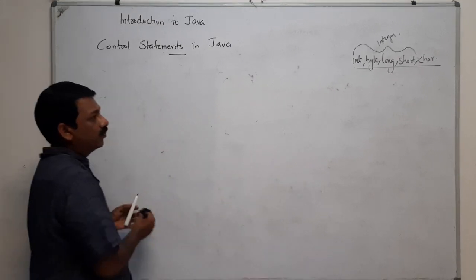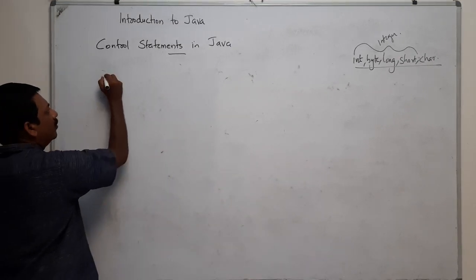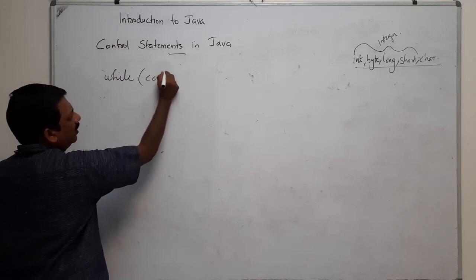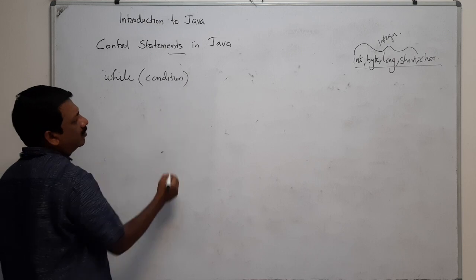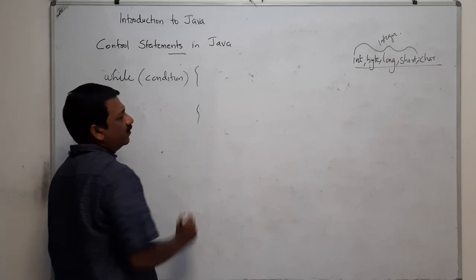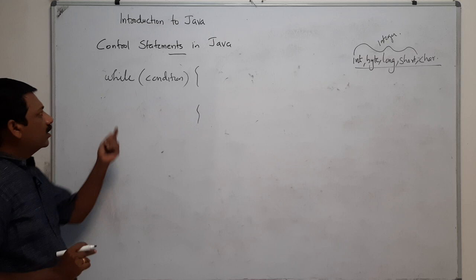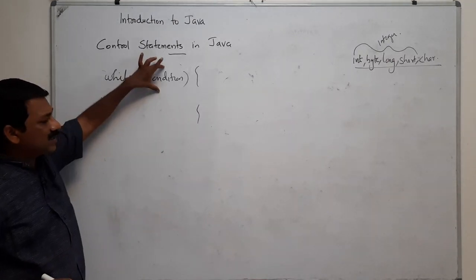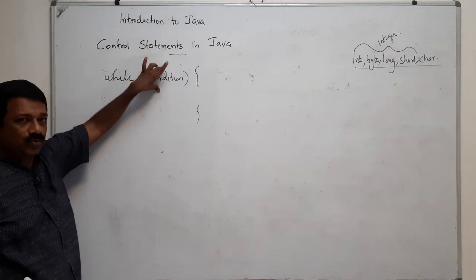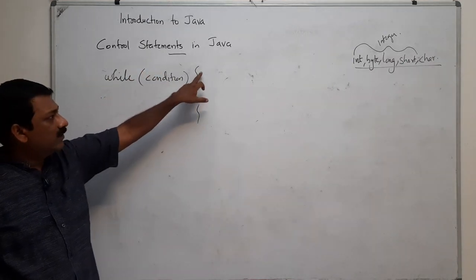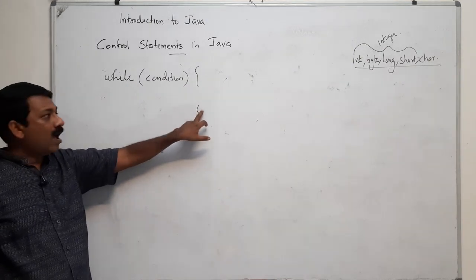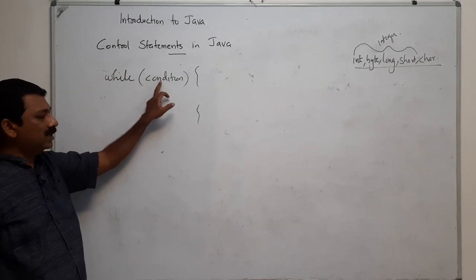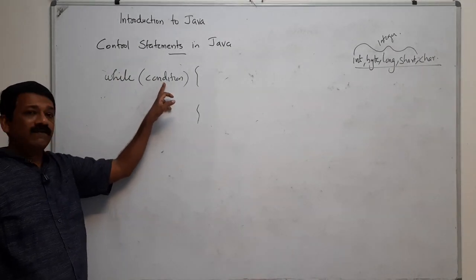One is the while loop. The syntax is: while condition, followed by a sequence of statements. Initially the condition is executed, and if this condition is true, it will execute this set of statements, and after executing them, it will again come back to this place and evaluate the condition again.